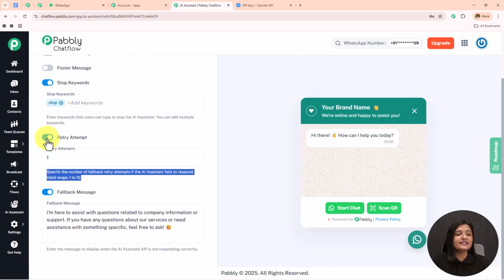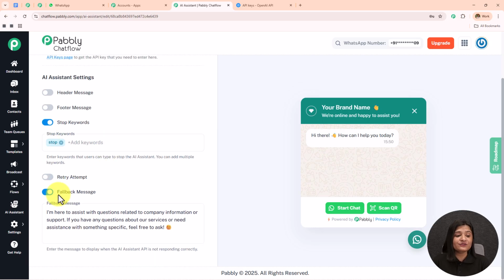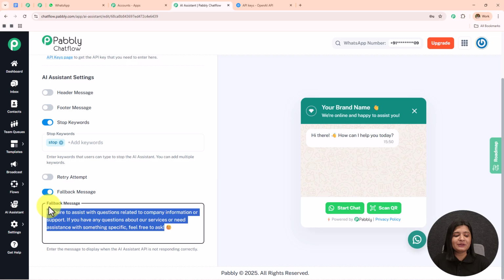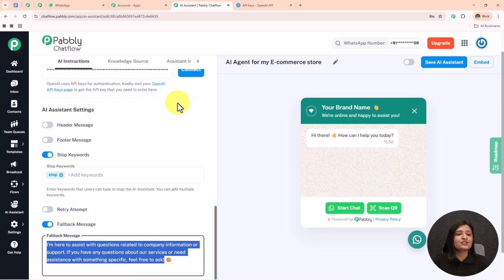I'm going to toggle this off for now. Then we have this fallback message. So this message is sent when the API is not responding in our AI assistant, and this is the message: I'm here to assist with questions related to company information and support. If you have any question about a service or need assistance with something specific, feel free to ask. You can also add your contact details or the rest of the details. I'm going to keep it the same only. So here we are done with the first step of this AI instruction.